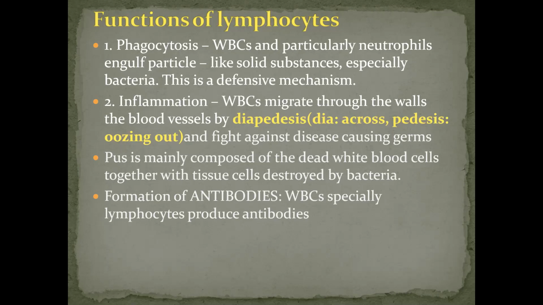Antibodies are specific to the toxins for which they are produced. For example, they may persist long after a disease has been overcome, so the person who has recovered becomes immune to the disease. Like, for example, nowadays corona is going on. If a person has corona and recovers with whatever medicines are given, then the patient becomes immune to that disease.